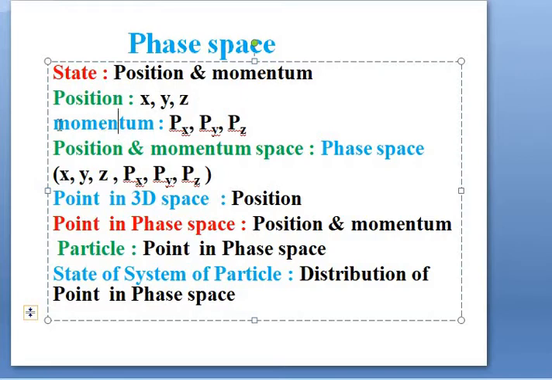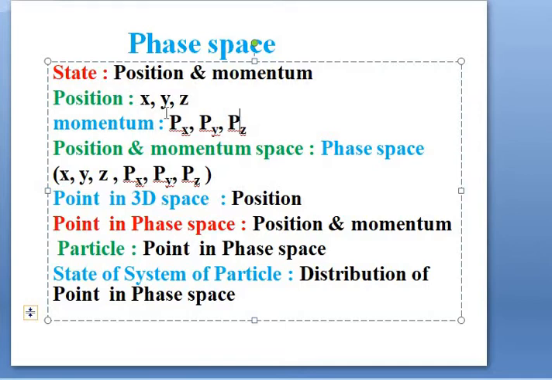Similarly, the momentum of the particle is described by using three momentum coordinates, that is px, py and pz.